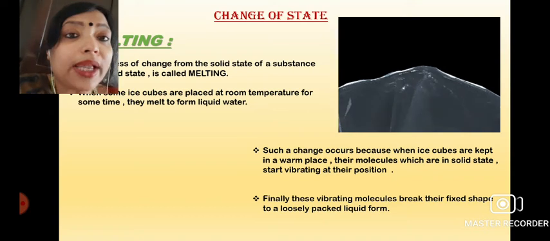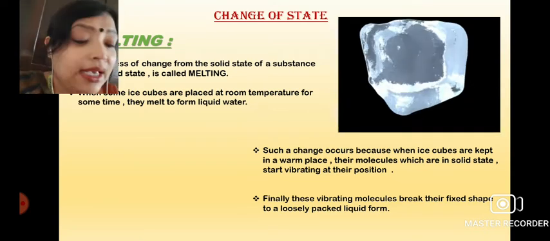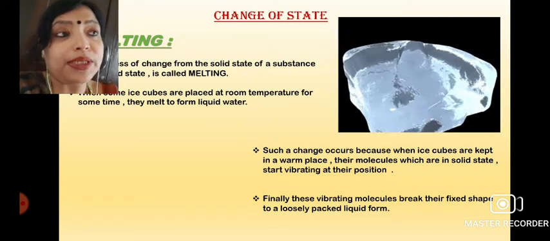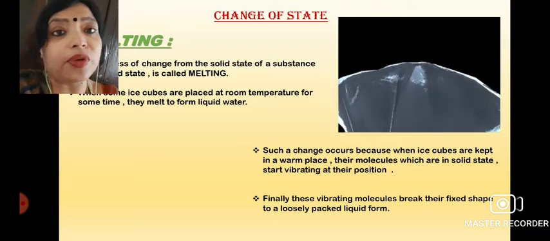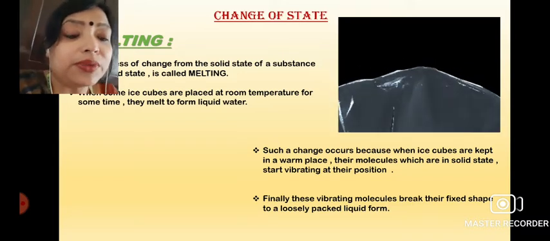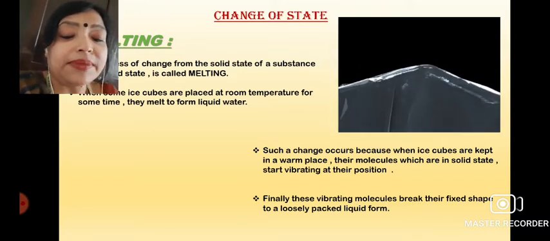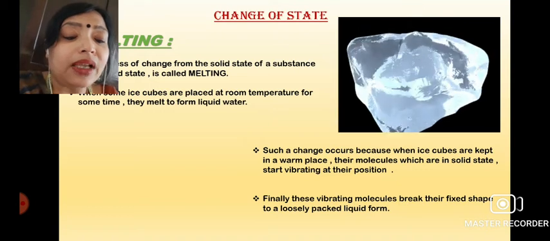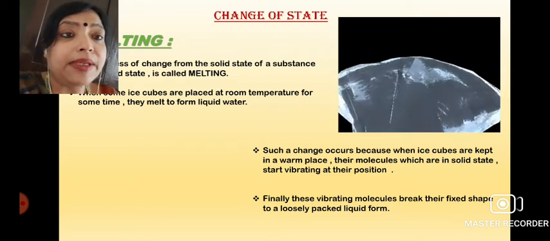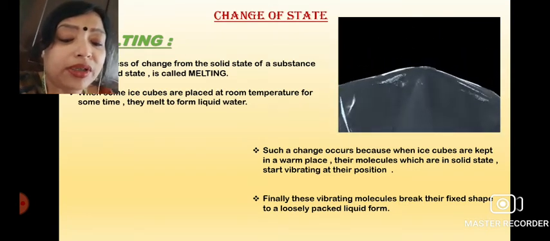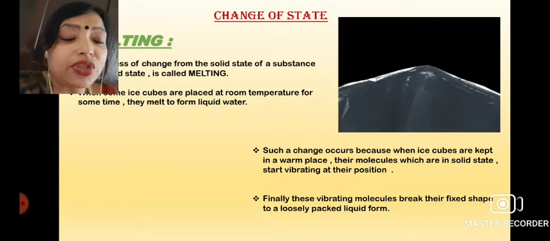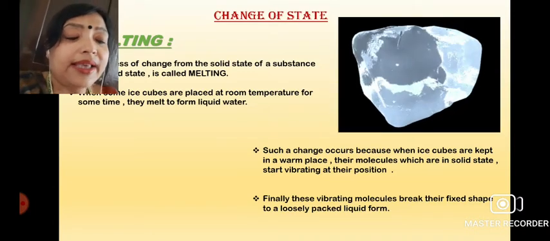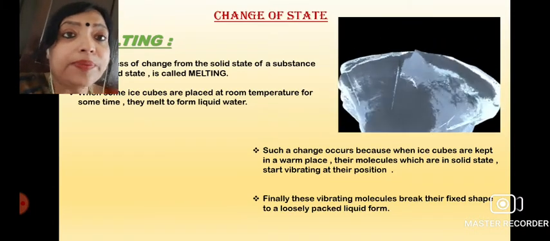How can you understand it? When you take out some ice cubes from the refrigerator and keep them at room temperature for some time, then you will see the ice has melted to form liquid water. Such a change occurs because ice cubes are kept in a warmer place.